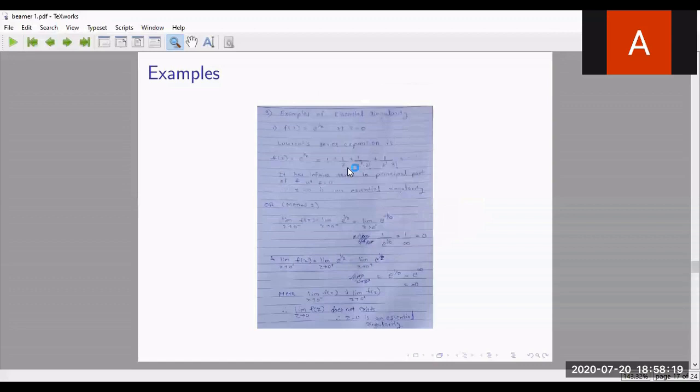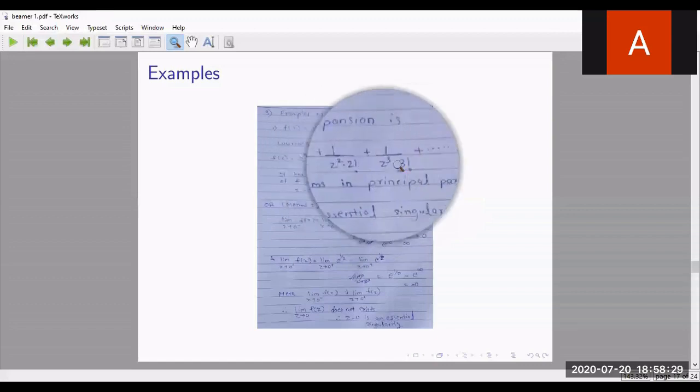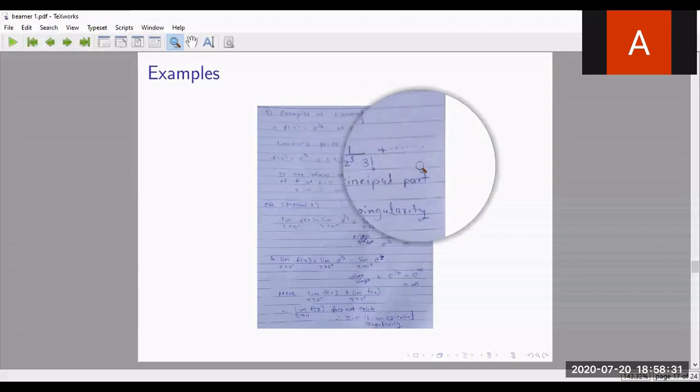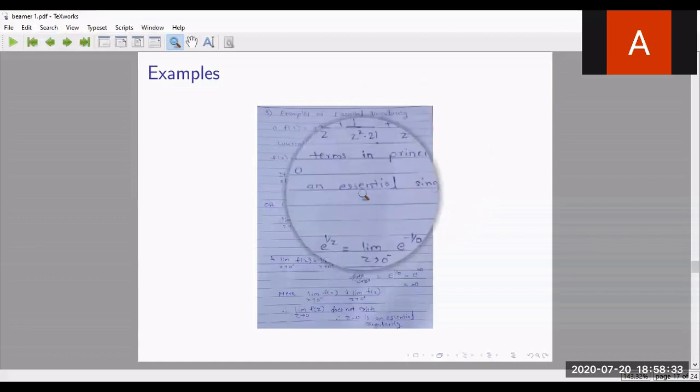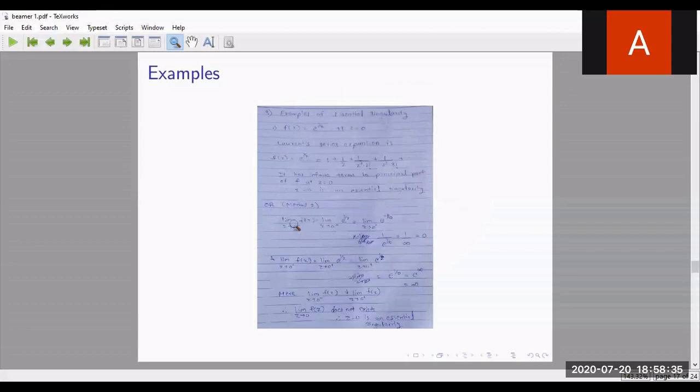So according to the Laurent series expansion definition, at z equals 0, because if you put 0 the function has a problem, in the Laurent series expansion about that point the function has infinitely many terms in the denominator, that is, in the principal part, and that's why it is an essential singularity. Or if you go according to the limit method, you can expand and see, or you can go to the limit.